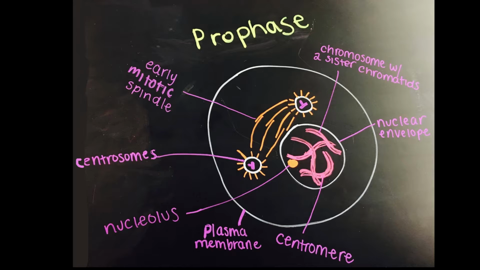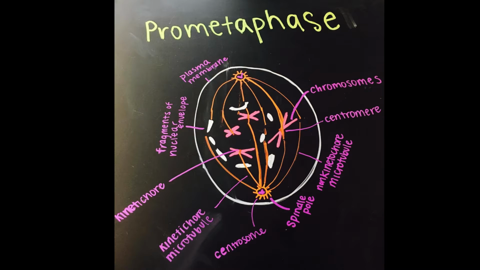The mitotic spindle begins to form in the cytoplasm as microtubules grow out from the centrosomes, which begin to move away from each other. These mitotic spindles divide the chromosomes from a parental cell into 2 daughter cells. After prophase, the cell moves to the second stage of the mitotic phase, called prometaphase. In this phase, the double membrane structure that surrounds the nucleus, called the nuclear envelope, breaks into fragments and disappears.